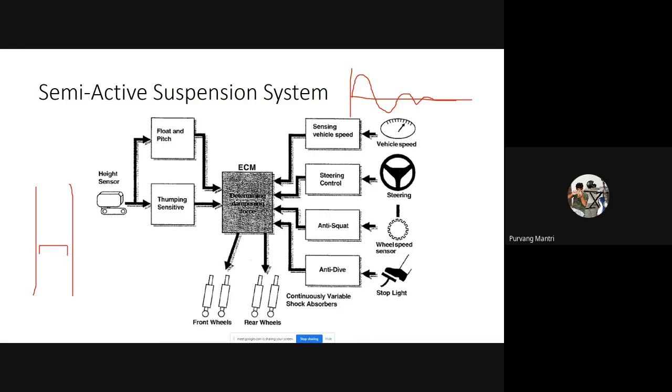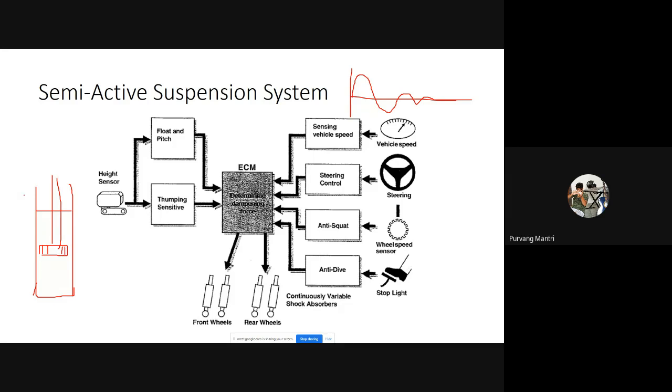it is simply a piston cylinder assembly, and the fluid inside it is nothing but shock absorber oil, damping oil, which is filled inside the cylinder. And there are small orifices provided in the piston, which control the flow of oil around it.